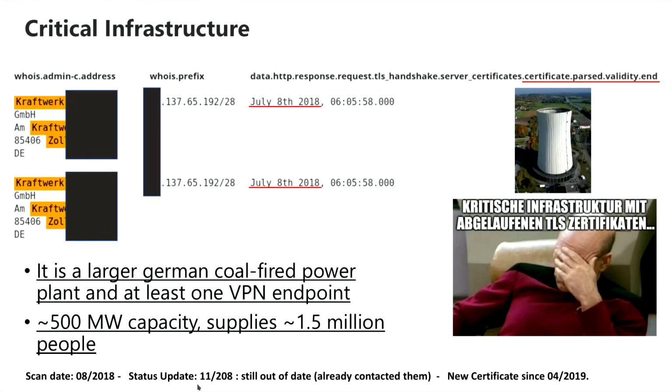I informed them, I emailed them, I contacted them, I never got a reply. And then I rescanned in November, and again the certificate is out of date. And now I did some new scans, and I found that they have updated the certificate in April 2019. And it's a critical infrastructure. People should not neglect that in the end. So for me, I'm living in Germany, I'm not fine with that.